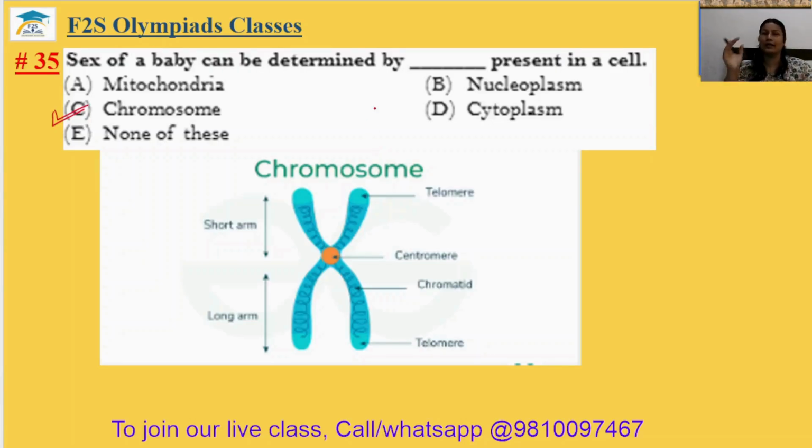So when boy's X chromosome mates with the X chromosome of girl, then the girl child will be born. And if the boy's Y chromosome mates with the X chromosome of the girl, then boy child will be produced. The 35th answer is your option C.